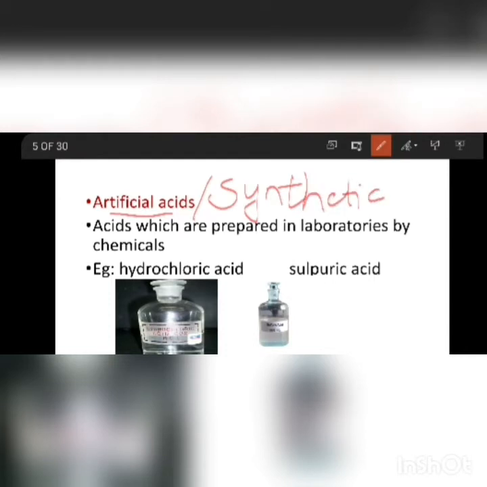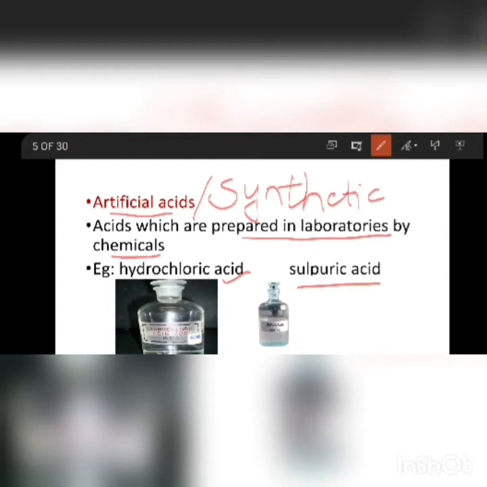Artificial acids are the acids which are prepared in laboratories by chemicals. Naturally these are not present in our nature. They are prepared by man in the laboratories by using a few chemicals. For example, we have hydrochloric acid and sulfuric acid.